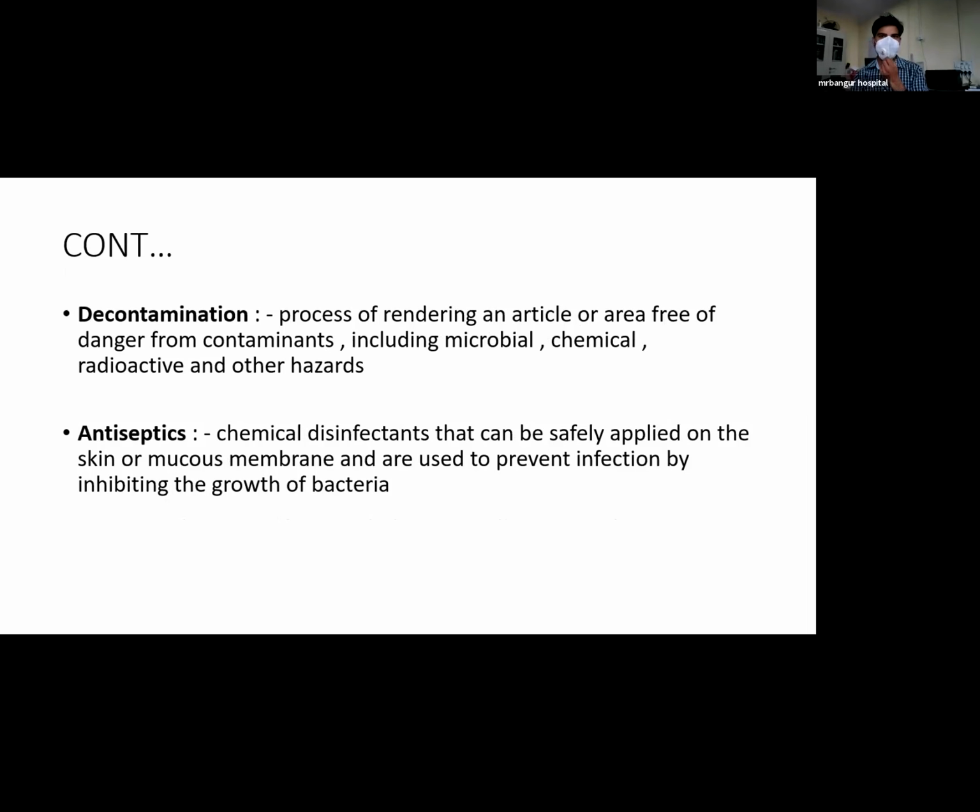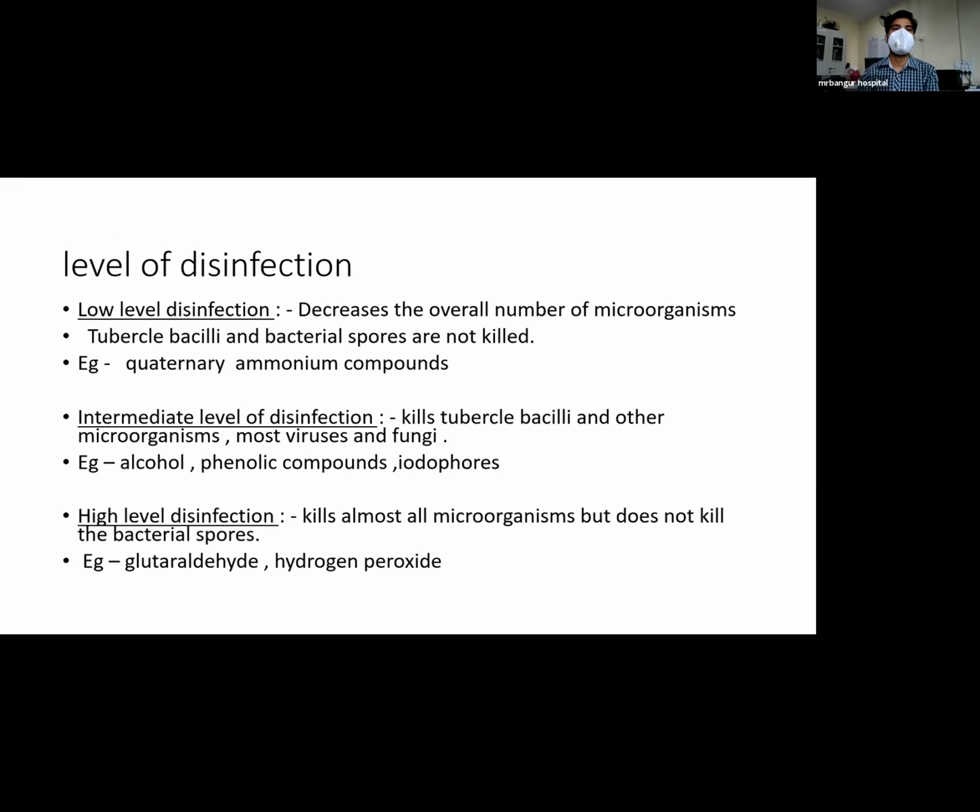Decontamination, it is the process of rendering an article or area free of danger from contaminants, including microbial, chemical, radioactive, and other hazards. Antiseptics, it is the chemical disinfectants that can be safely applied on the skin or mucous membrane and are used to prevent infection by inhibiting the growth of bacteria. Now coming to the levels of disinfection, there are three levels. Low level disinfection, it decreases the overall number of microorganisms, but tubercle bacilli and bacterial spores are not killed. Example of low level disinfection is quaternary ammonium compounds.